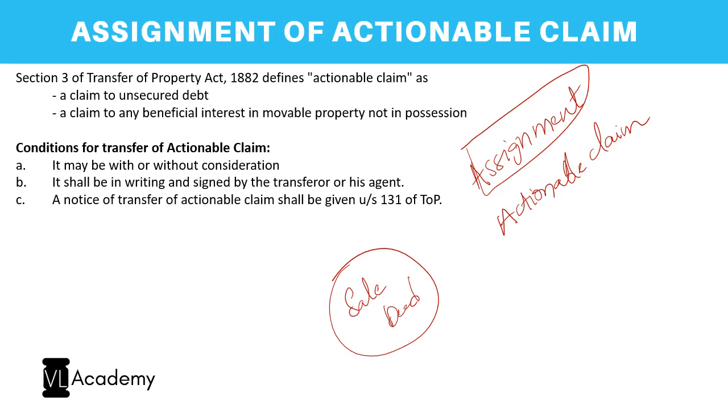However, it is not for a tangible, that is property which can be touched and felt. It is for a property which cannot be seen, which is an intangible. So what are these intangibles? Intellectual property is an intangible, goodwill is an intangible, correct? So that is the reason why this assignment predominantly consists of those topics which are intangible. So assignment is for the intangible, sale deed is for a tangible, correct?